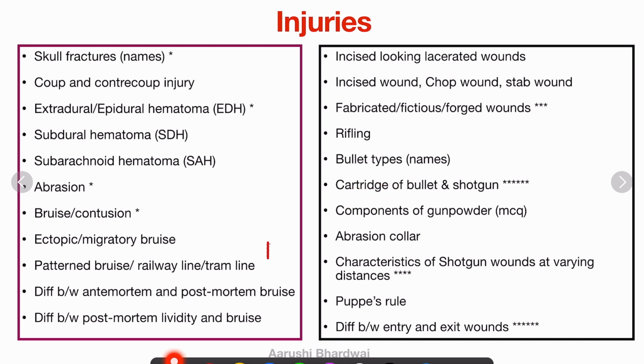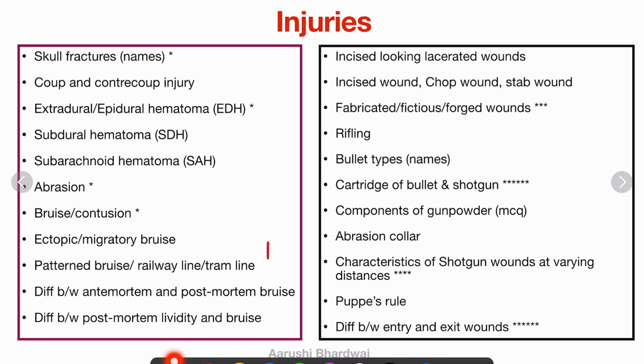Components of gunpowder, MCQ based. Abrasion collar, MCQs. Characteristics of shotgun wounds at varying distances, yes, very important. What happens at close contact, what happens at far contact, okay, so it's an important one. Purpose rule, MCQ purpose. And difference between entry and exit wounds, it's like the most important topic in the full FMT. So you have to do this difference table. Okay, so it's very important. In this slide you have to mainly do the star marked questions.